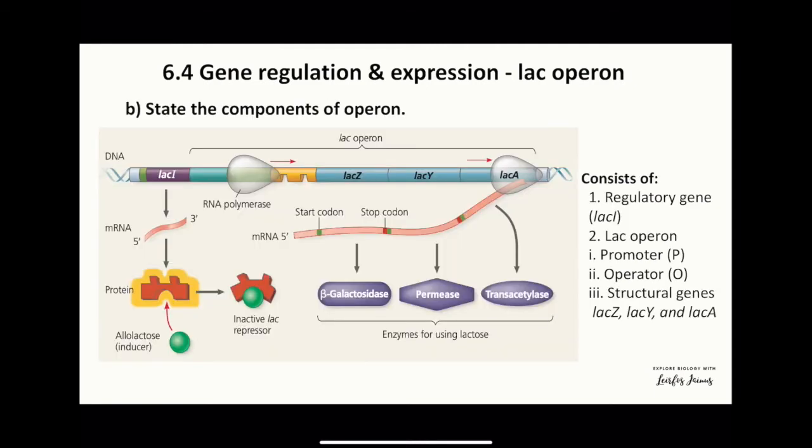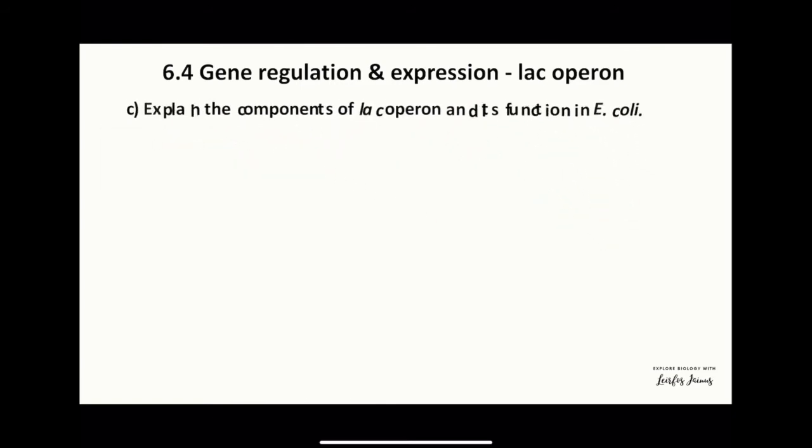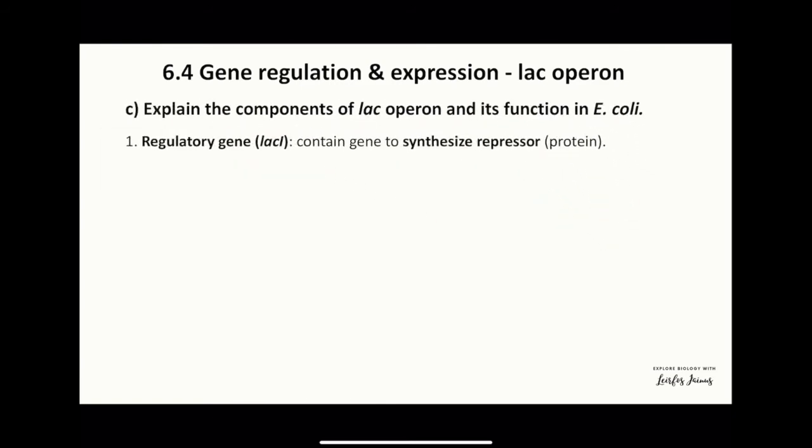The components of the operon: it consists of the regulatory gene, LacI, and the Lac Operon that consists of the promoter, operator, and structural genes LacZ, LacY, and LacA. The components of the Lac Operon and their function in E. coli: first, the regulatory gene LacI contains the gene to synthesize the repressor protein.